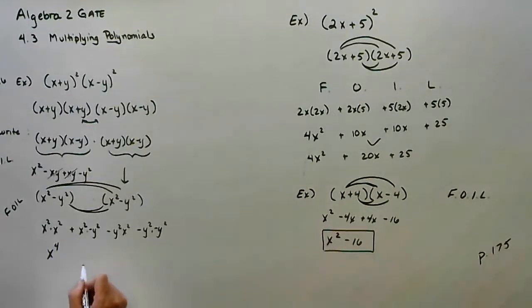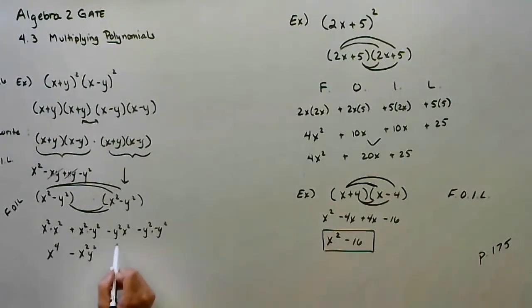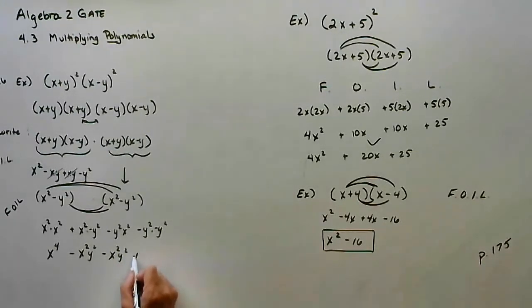x to the fourth, go alphabetical, minus x squared y squared, go alphabetical, minus x squared y squared. Negative times a negative is a positive y to the fourth. And now your inside terms are like terms.